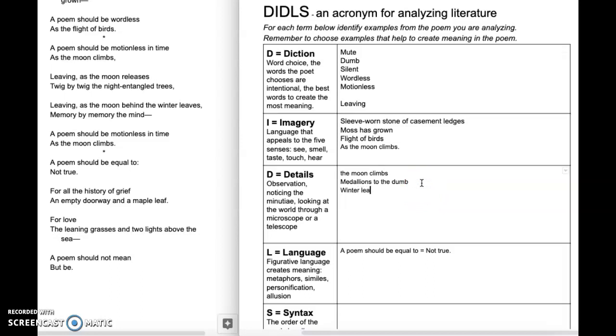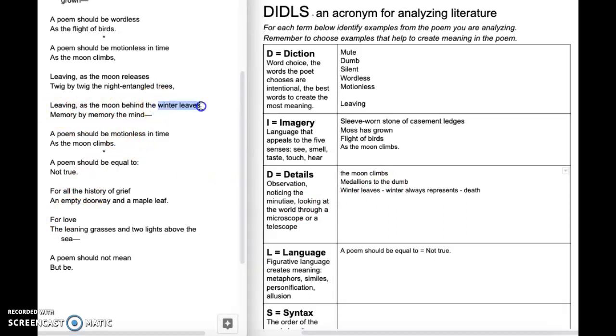And it's actually winter leaves. But what we know about winter is winter always represents what? Always represents what? Yeah, winter represents death, right? In the wintertime, everything gets cold, frozen over, dies. So that's kind of our first clue. Well, it's not really the first one. It's the first one we're noticing right now. The first clue that there's something going on in this poem.